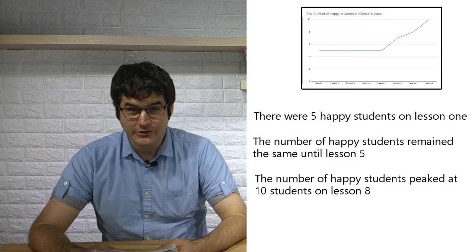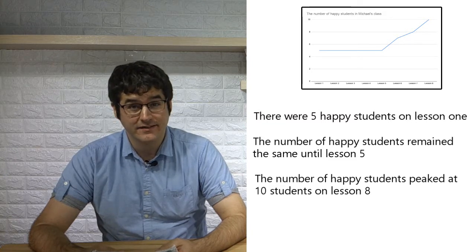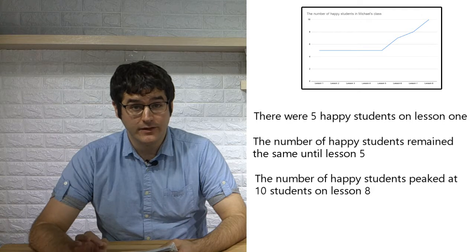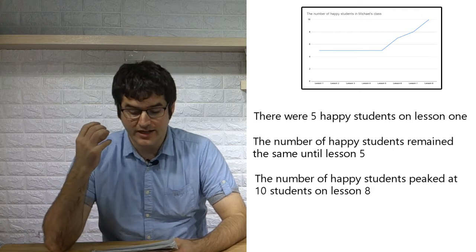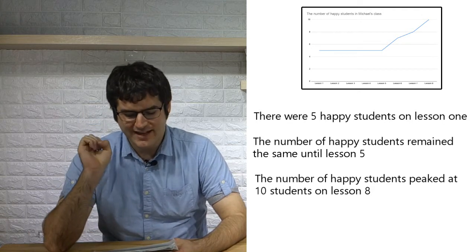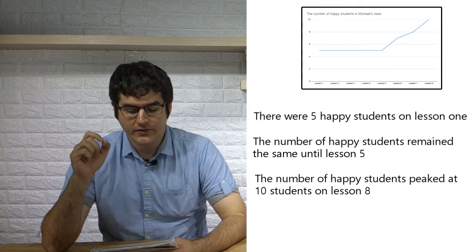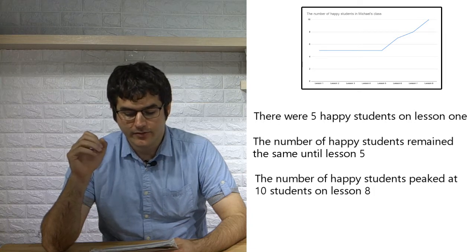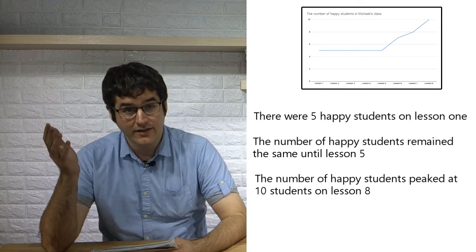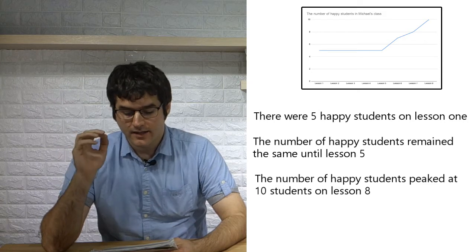So, how did you do? Did you write any of these sentences? Remember, you're writing details. That means that there are numbers inside. My second example was not great because there was no number. We would say the number of happy students remained at 3 until Lesson 5. Okay?